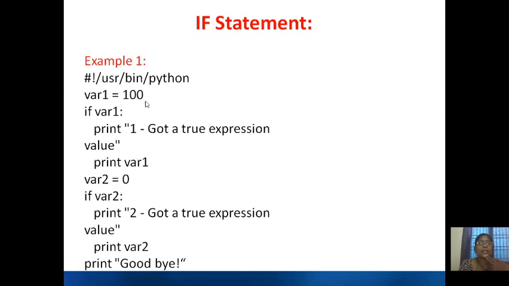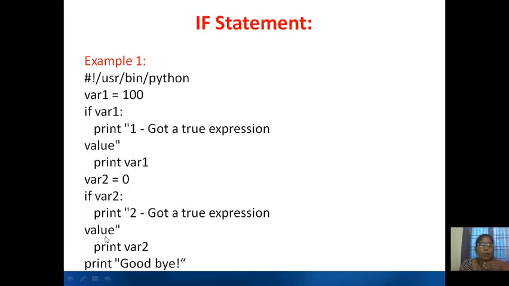Now let us see the example. Here we are taking a variable and assigning 100. You will be checking if variable colon. That means it is a Boolean expression. 100 is a non-zero value, and a non-zero value is always true. So you will be printing this statement, print 1 got a true expression value. After that you will be printing the value 100.